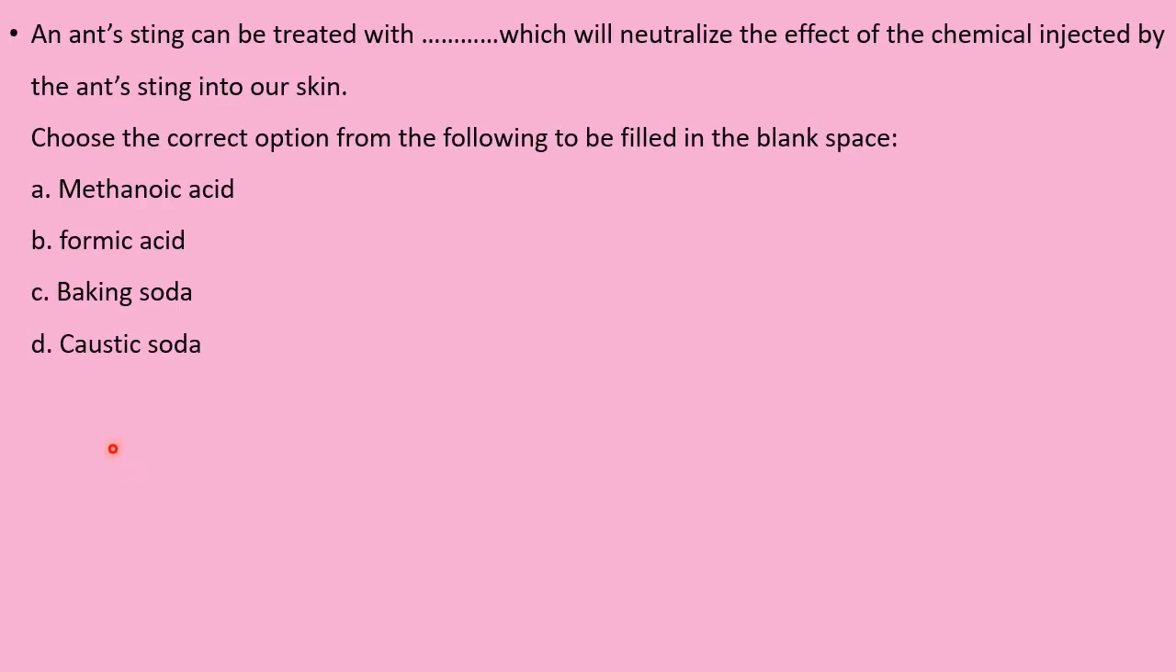We'll go for one more question now. An ant's sting can be treated with dash, which will neutralize the effect of the chemical injected by the ant sting into our skin. Choose the correct option from the following to be filled in the blank space. Methanoic acid, formic acid, baking soda, caustic soda. So I told you baking soda has got the basic property because the sting is injecting an acidic property. Therefore, to neutralize the acid, you have to apply baking soda available in the kitchen. Okay, answer is baking soda.